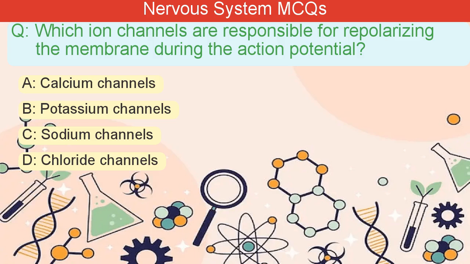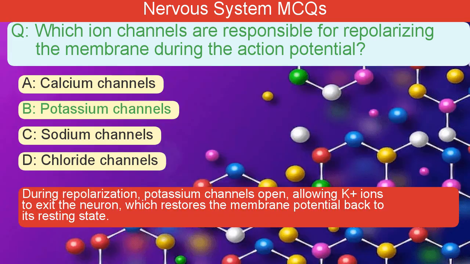Which ion channels are responsible for repolarizing the membrane during the action potential? A. Calcium channels. B. Potassium channels. C. Sodium channels. D. Chloride channels. The correct answer is B. During repolarization, potassium channels open, allowing K+ ions to exit the neuron, which restores the membrane potential back to its resting state.